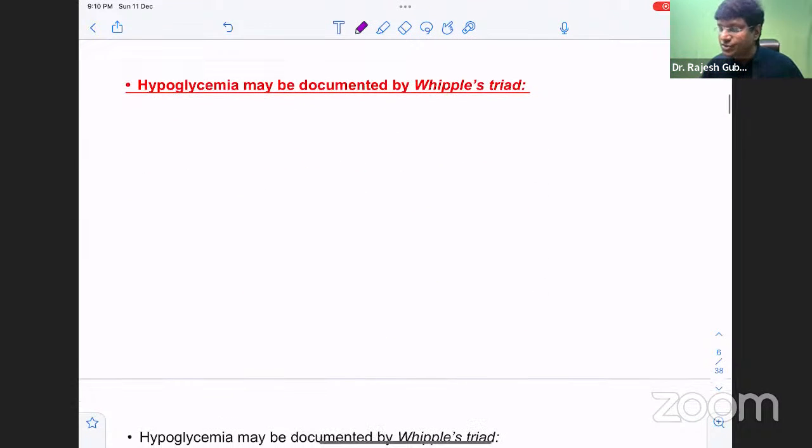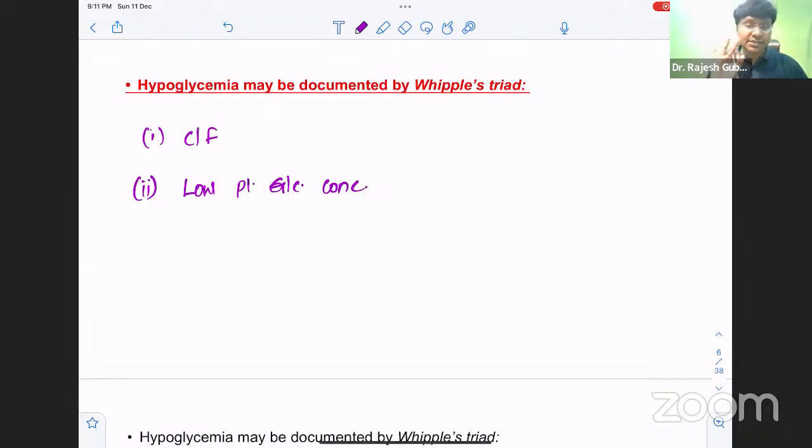And what will be the features of Whipple's triad? The individual will have the clinical features of hypoglycemia. Number two, whenever you estimate the blood glucose, there will be low plasma glucose concentration. And the third important thing is, whenever you supplement the glucose, there will be relief of symptoms.